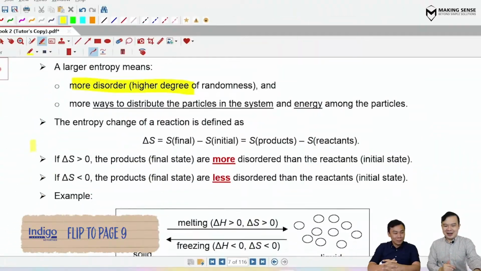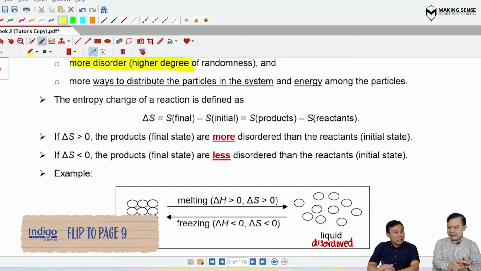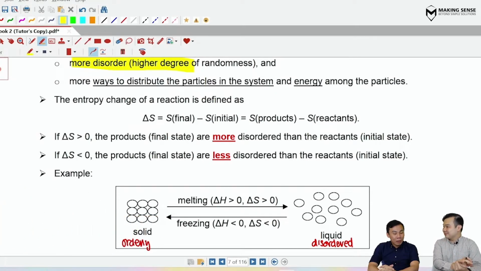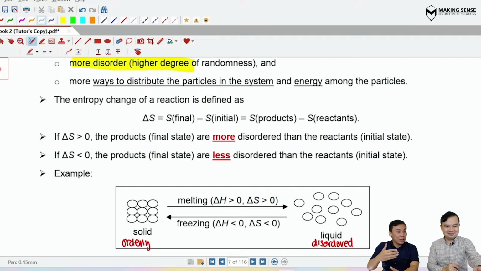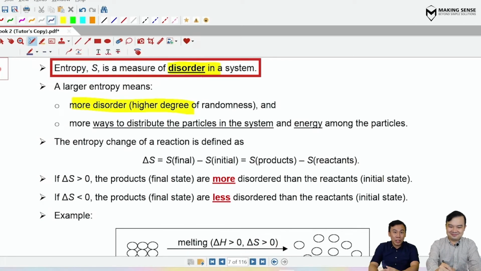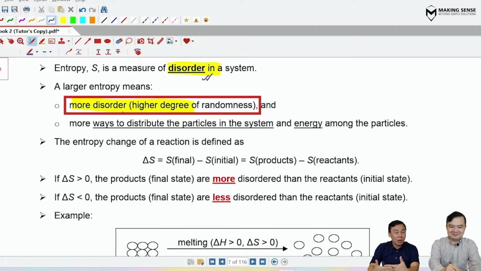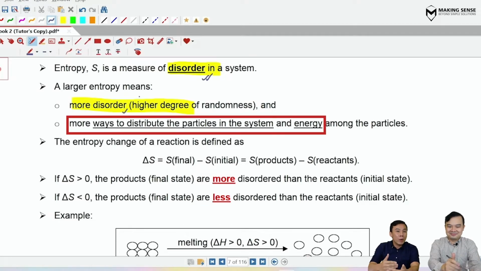Now, Mr. Yap, can you run us through a little bit more about the idea of entropy in chemistry terms? Essentially, entropy is the measure of the disorder of the system. If we say something has a large or high entropy, it means that the system is very disordered. There's a higher degree of randomness. We also say that there are more ways to distribute the particles and energy of the system.